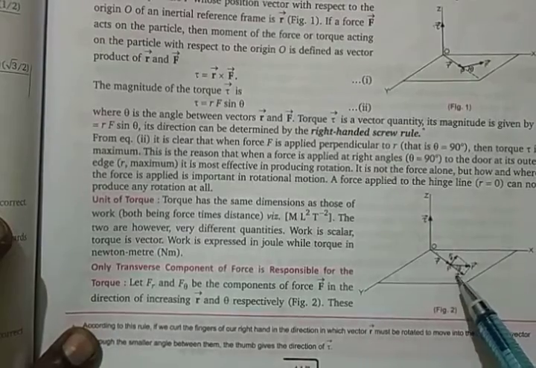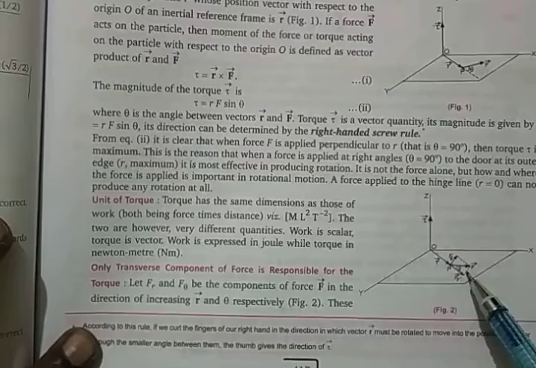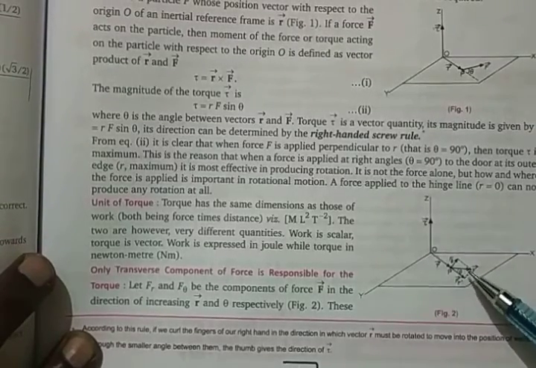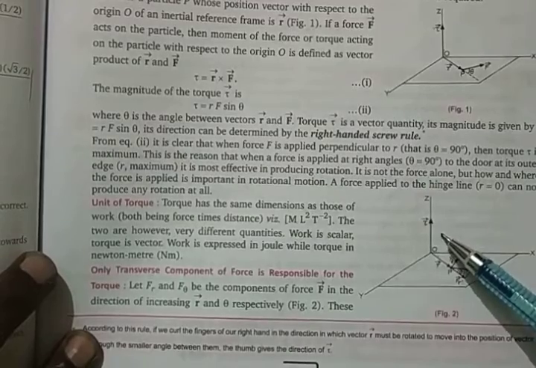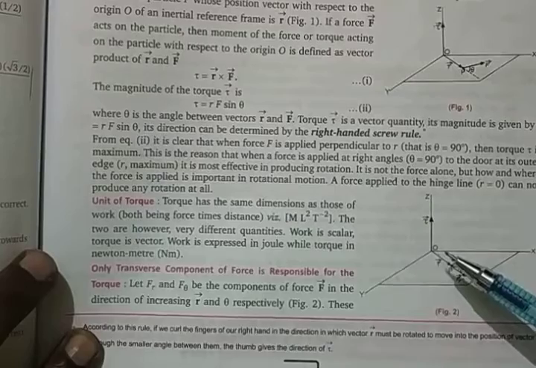Similarly here also, the same thing is given once again. So R vector and force are given here, and there is an angle theta here. The theta is very important. Here also the angle theta is there. So they are able to define it. So the torque vector is acting in the upward direction.